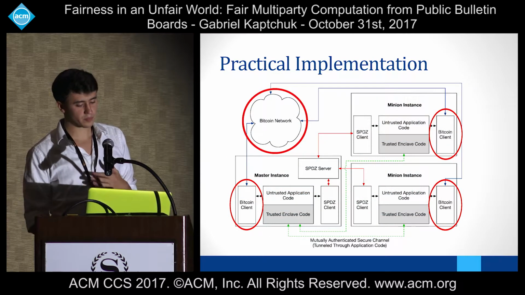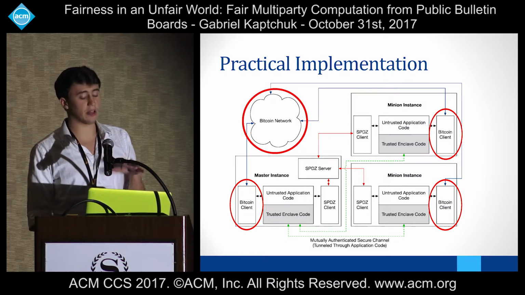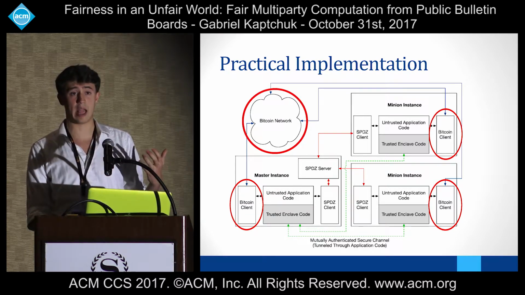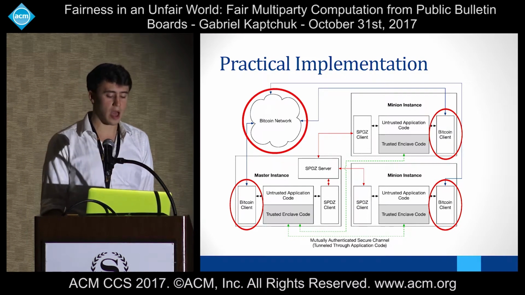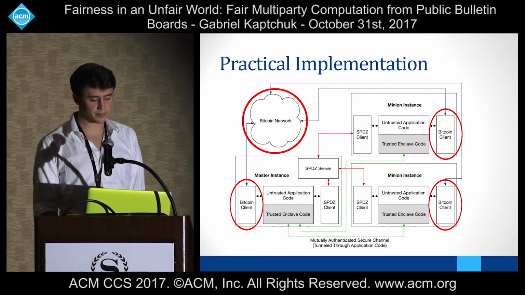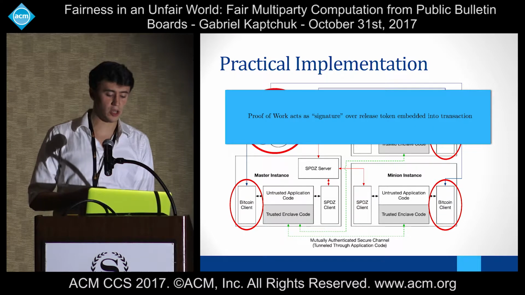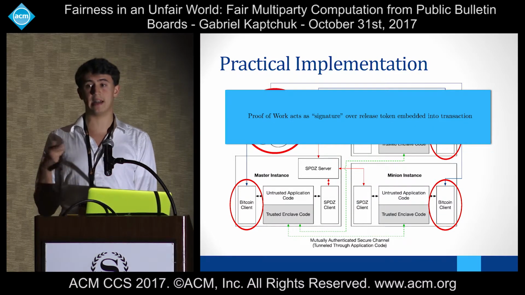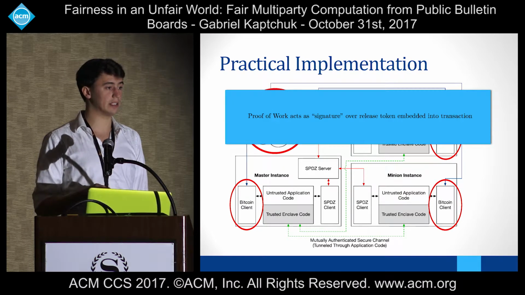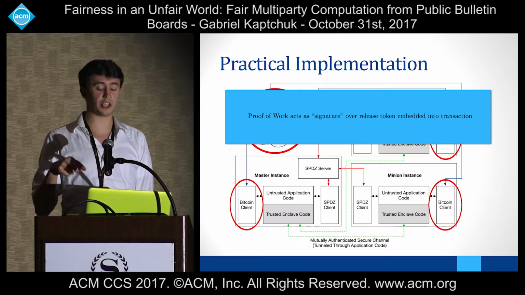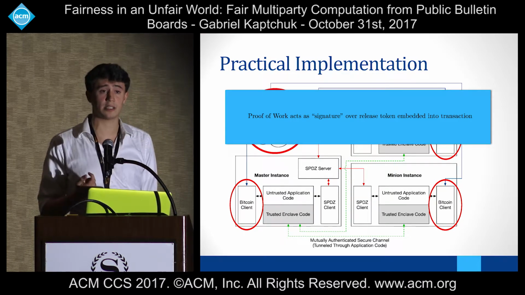And the last piece of our implementation is going to be the network aspect. This is the bulletin board aspect. In the drawing here, it's the Bitcoin network, and I'll talk a little bit more about CT in a moment. So the proof of work acts as our signature, and the release token is embedded into a transaction, right? So unlike a traditional signature, where we say it has some security parameter in terms of how secure it is.